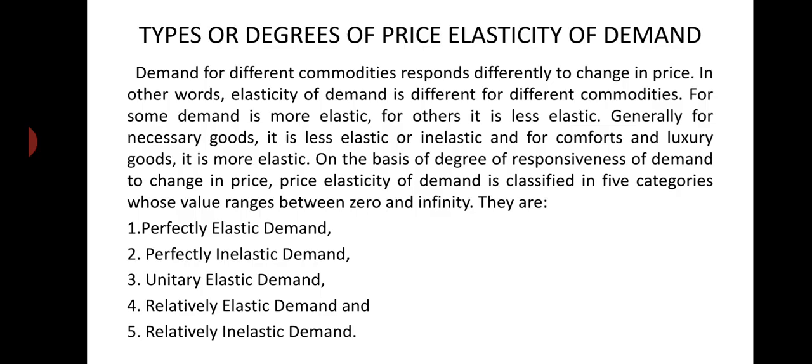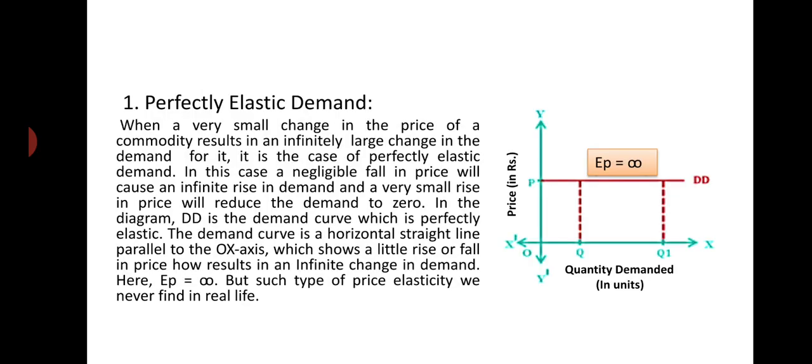We will discuss them one after another. First one is perfectly elastic demand. When a very small change in price of a commodity results in an infinitely large change in demand for it, it is the case of perfectly elastic demand.